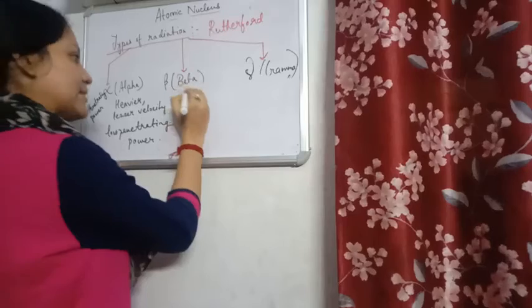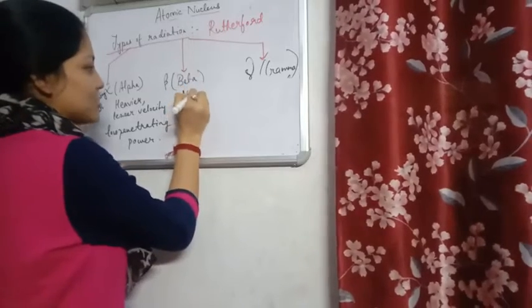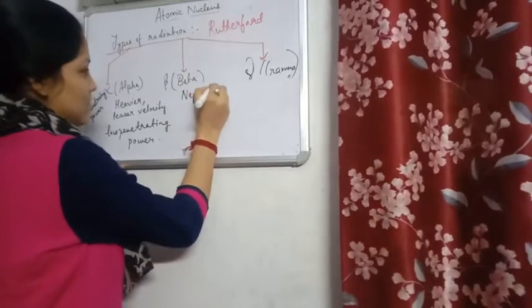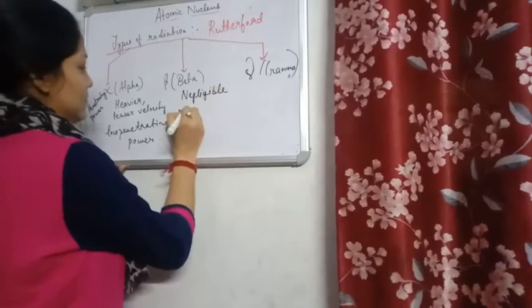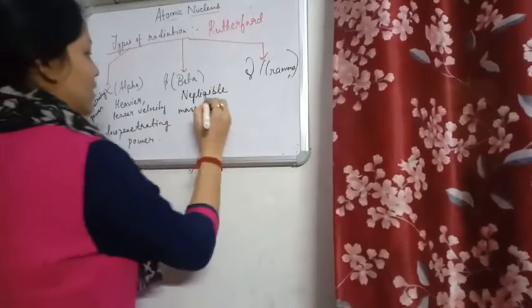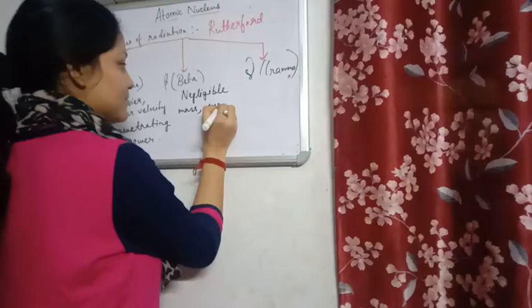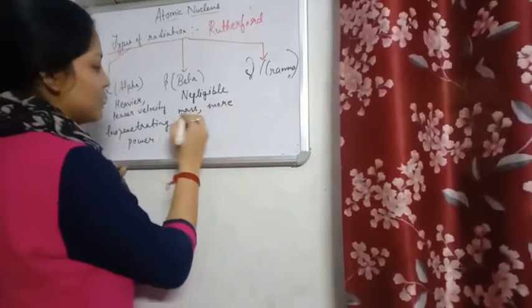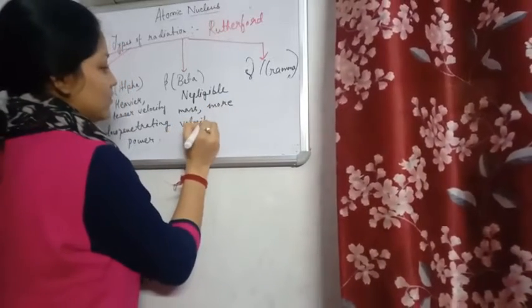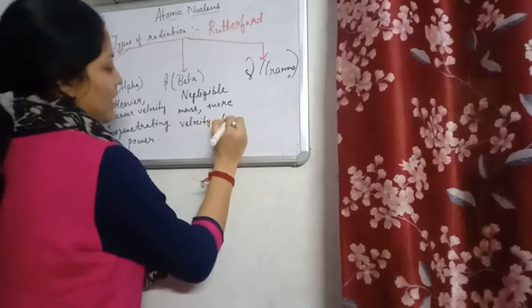Beta particles have negligible mass, so more velocity, because if mass is less, they can easily move. High penetrating power.